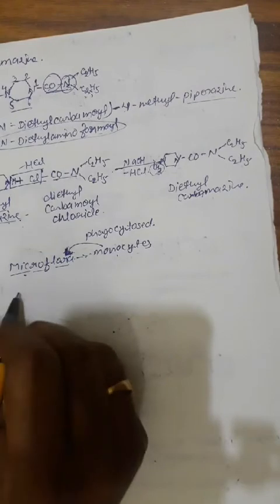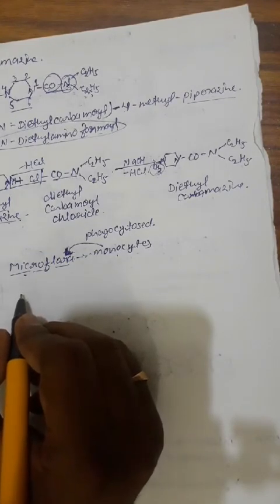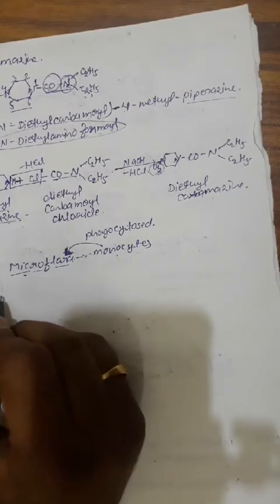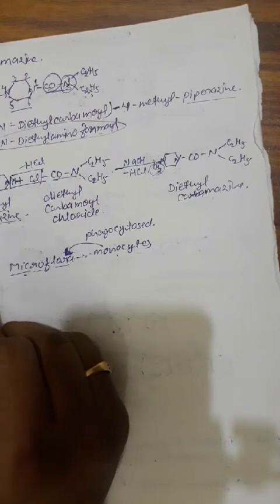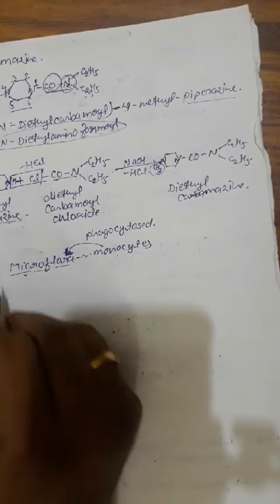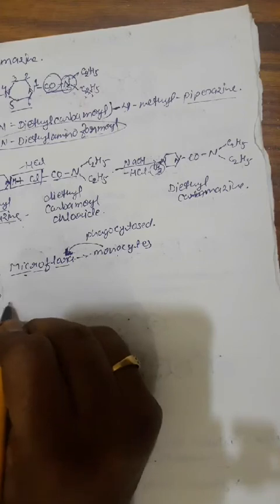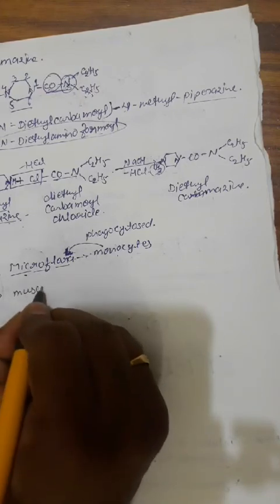This is one of the modes of action given in the literature, and another mode of action given is that they are effective against the muscular activity.